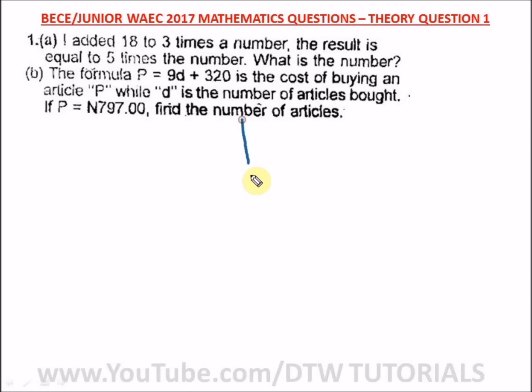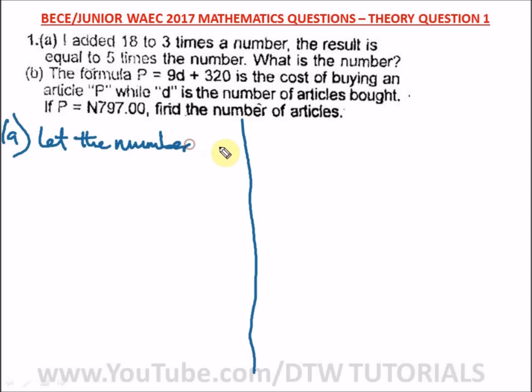So let's divide this sheet into two, so we can do 1A here and 1B here. It says I added 18 to 3 times a number, the result is equal to 5 times the number. What is the number? So let the unknown number be x.